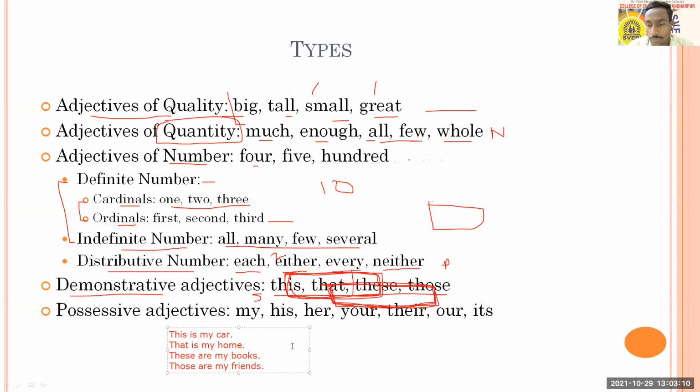One query here: is there any difference between adjectives of quantity and indefinite number adjectives? It depends upon for what purpose we use it. So let's see with the examples. So I can say like that.